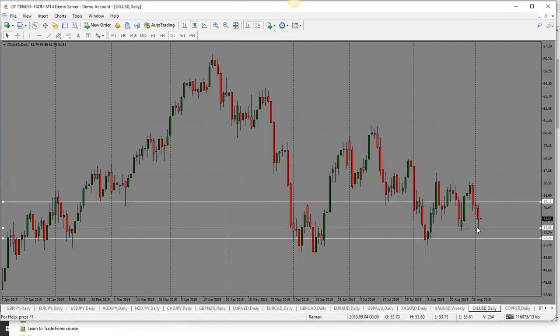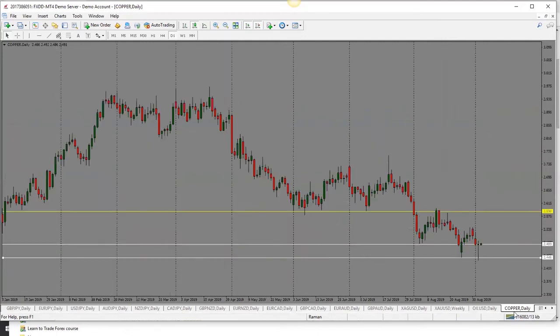Oil has dropped quite a bit today with all the uncertainty and everything. So bias is bearish here. First target here will be 52.60, then 52.20. So for oil, bias is bearish.